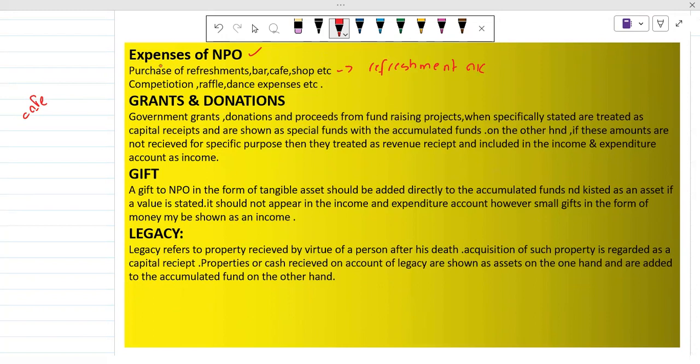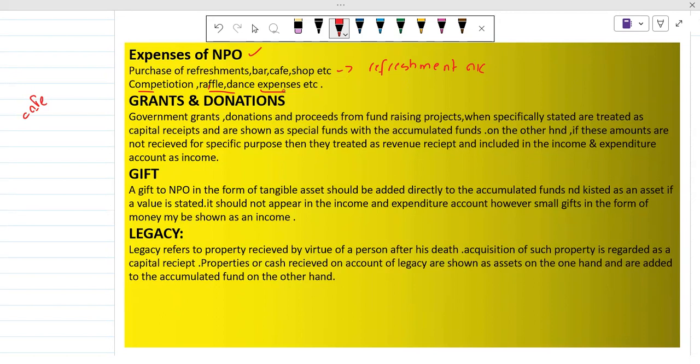So other types of expenses for the NPO are competition, raffle and dance expenses. NPOs basically arrange different competition segments, and maybe they will call a singer, or they can arrange a concert, or they can call a dancer and arrange a concert for the people.